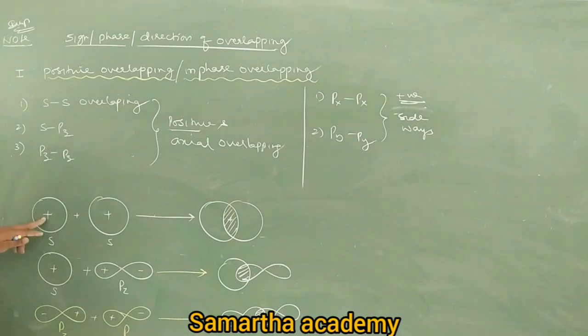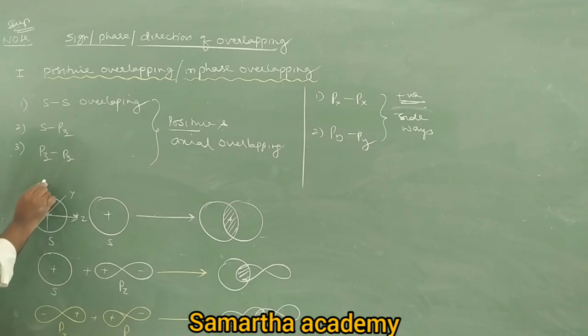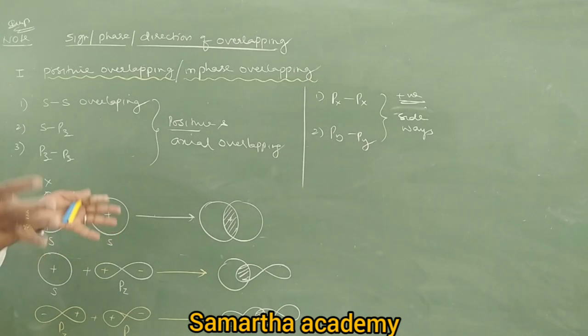Just remember, SS overlapping is always along the internuclear axis, because the S orbital has three axes, no? Z axis, Y axis, X axis. Because of its spherical structure, in whichever direction this S orbital moves, that direction we call the Z axis.